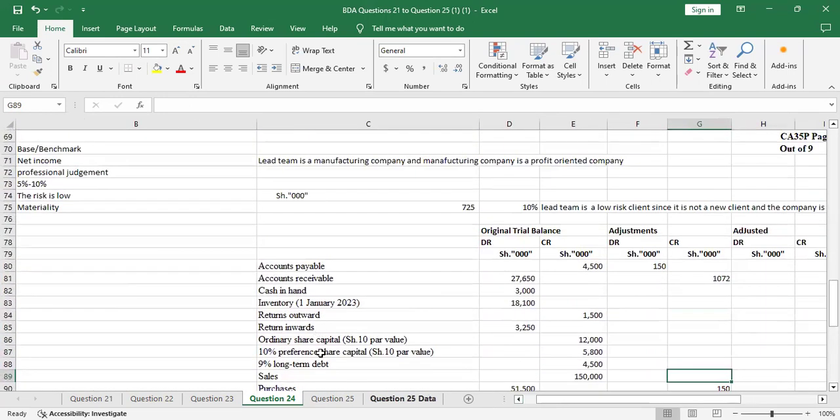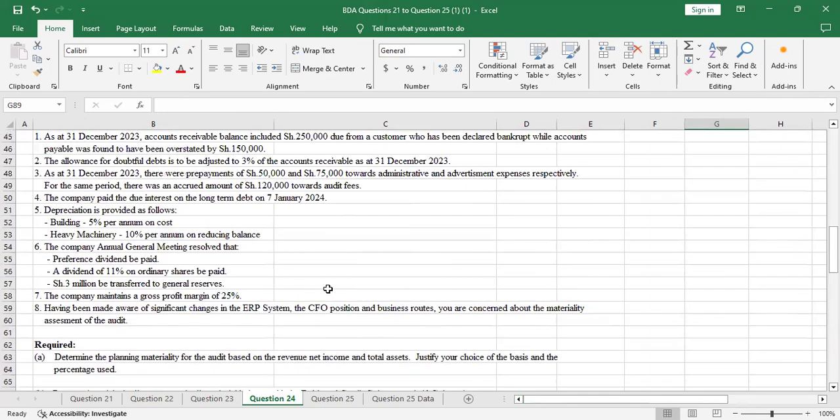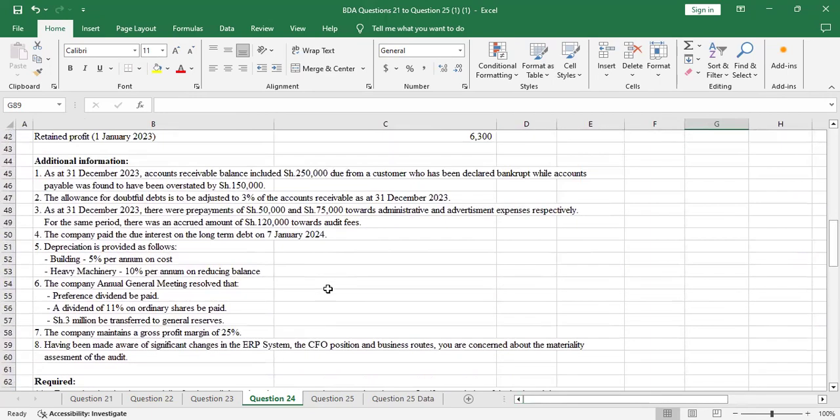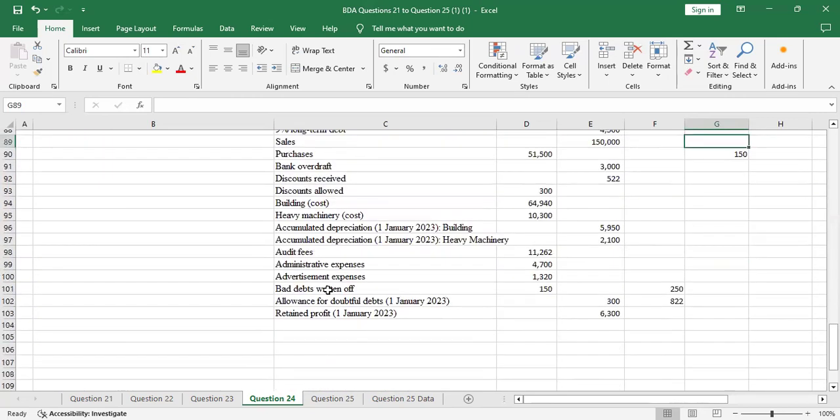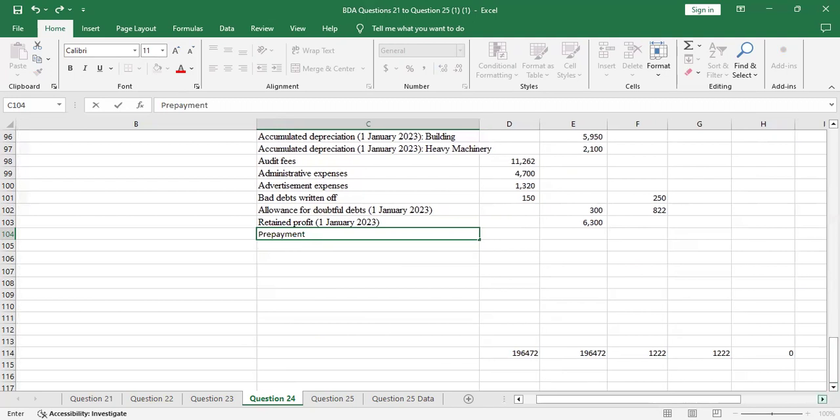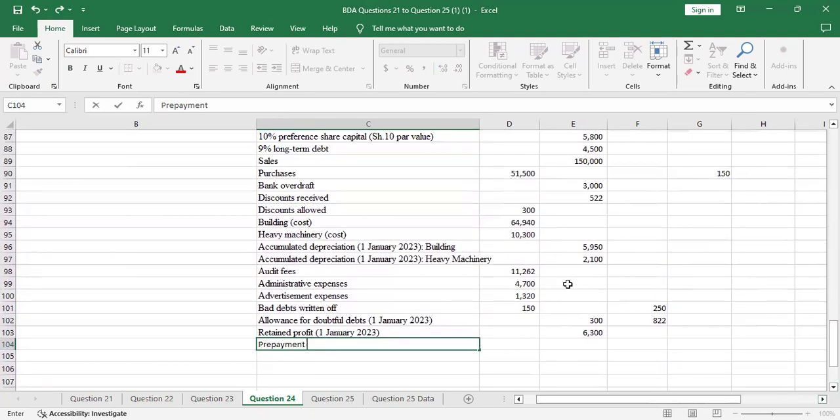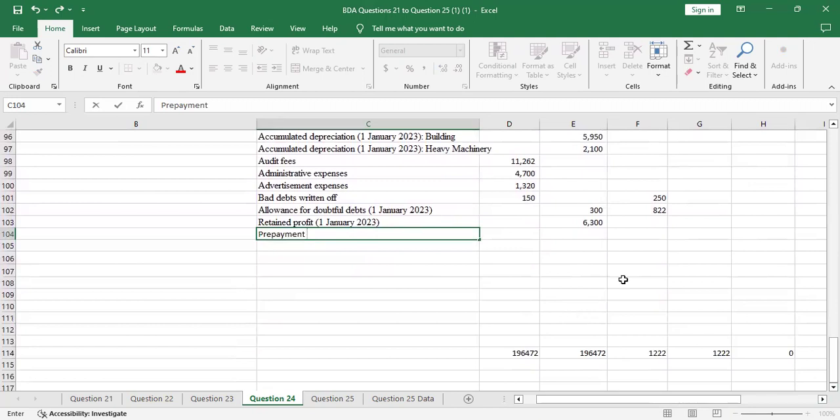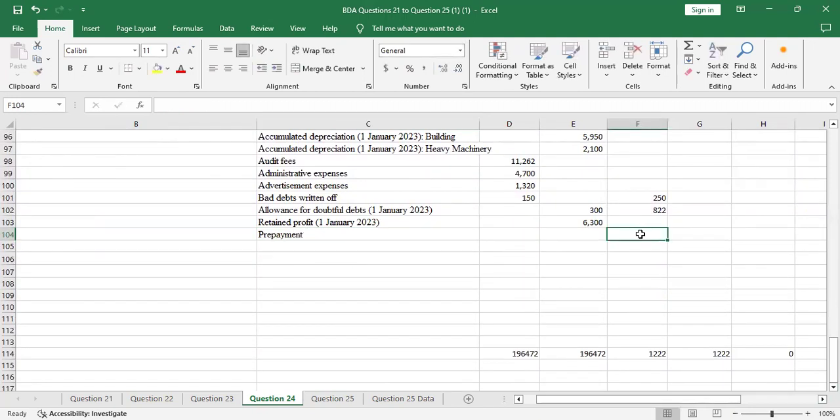Then we continue to additional information number 3. As of 31st December 2023, there were prepayments of shillings 50,000 and 75,000 towards administrative and advertisement expenses, respectively. So there was prepayment. So we open a prepayment account, and prepayment is an asset. It is a current asset. So we'll debit it with 50 plus 75, which will give us 125. And that adjustment, yes, we'll have 125.